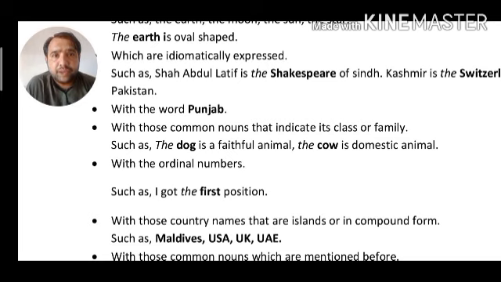When such words, first, second, third, fourth, are used in different sentences, the is required. Here in this sentence, you will notice that the is used with the word first, because here the word first is considered an ordinal number. So here we have to say I got the first position. We should not say I got a first position.